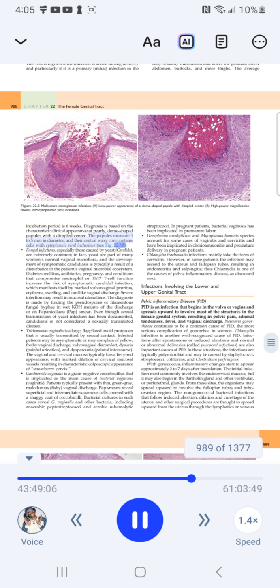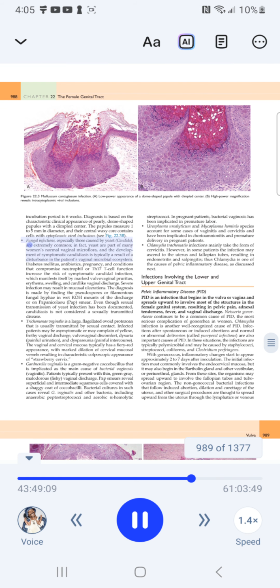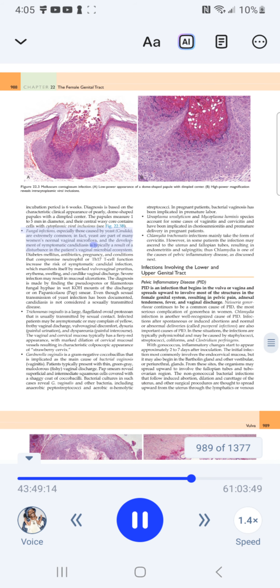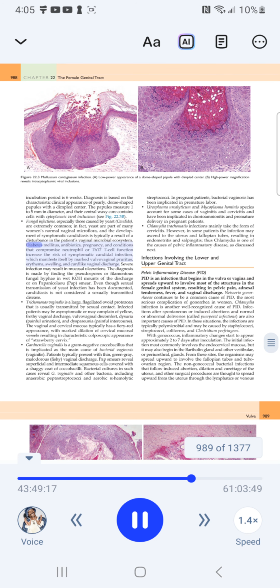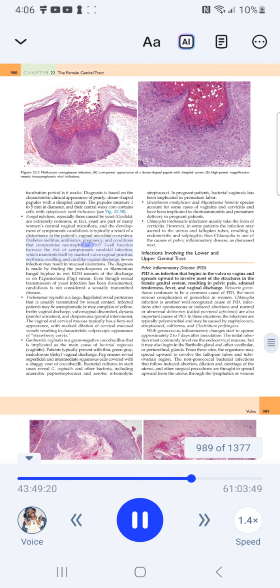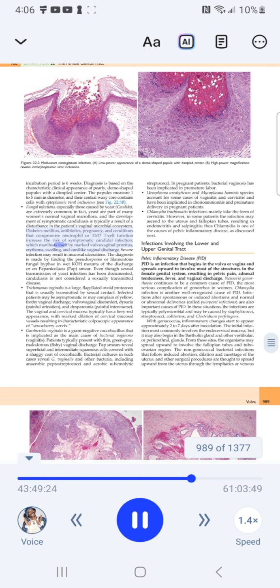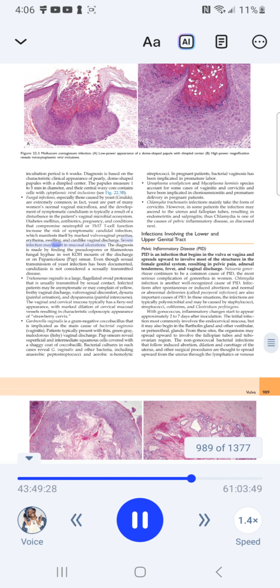See Fig. 22.3b. Fungal infections, especially those caused by yeast Candida, are extremely common. In fact, yeast are part of many women's normal vaginal microflora, and the development of symptomatic candidiasis is typically a result of a disturbance in the patient's vaginal microbial ecosystem. Diabetes mellitus, antibiotics, pregnancy, and conditions that compromise neutrophil or Th17 T cell function increase the risk of symptomatic candidal infection, which manifests itself by marked vulvovaginal pruritus, erythema, swelling, and curd-like vaginal discharge. Severe infection may result in mucosal ulcerations.